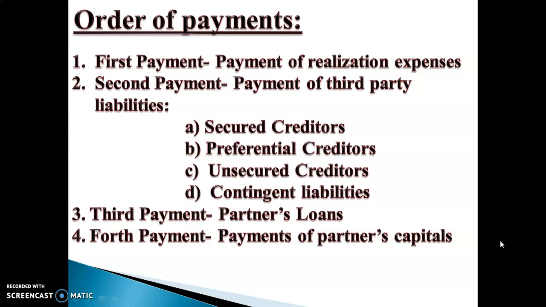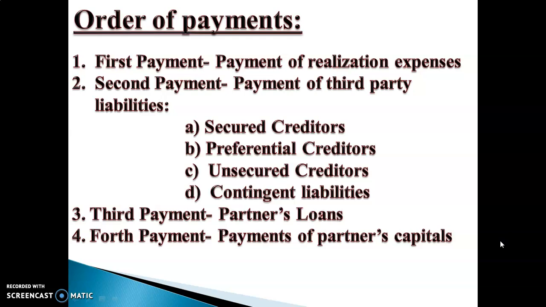Next, second payment, payment of third party liabilities. That is the secured creditors, preferential creditors, unsecured creditors. And fourth is the contingent liabilities. Contingent liabilities mean it depends upon the happening of a certain event. It is not an actual liability of the firm. Cash equal to contingent liability should be set aside before making payment to other claimants. If the contingent liability occurs, payment is made.